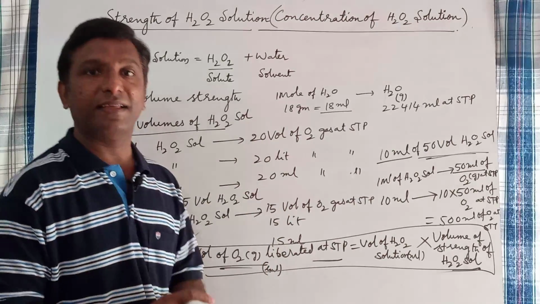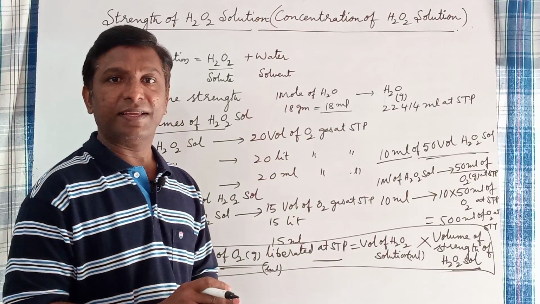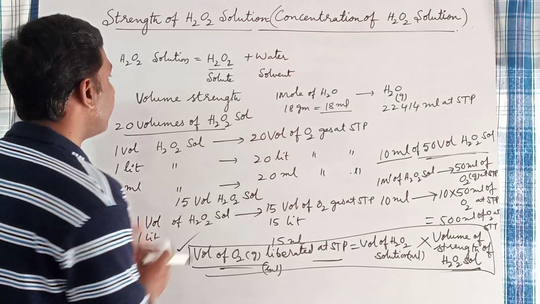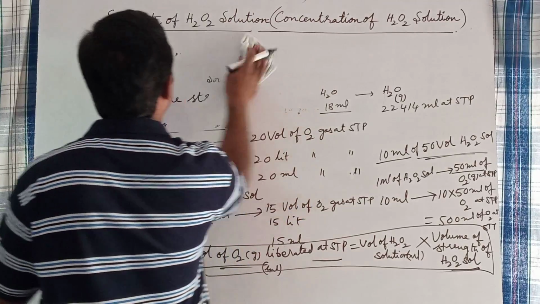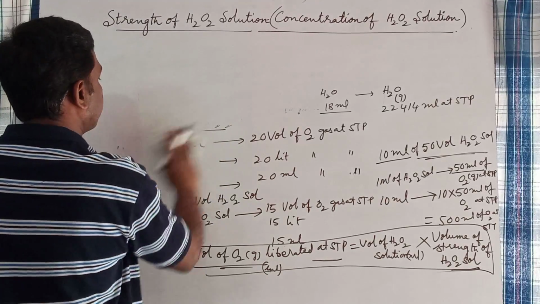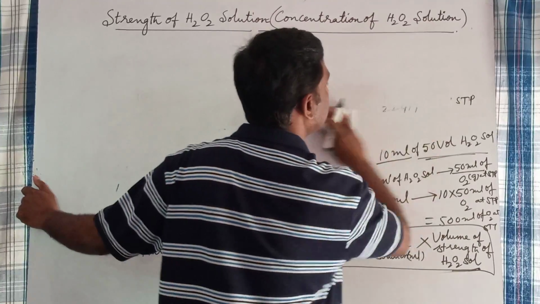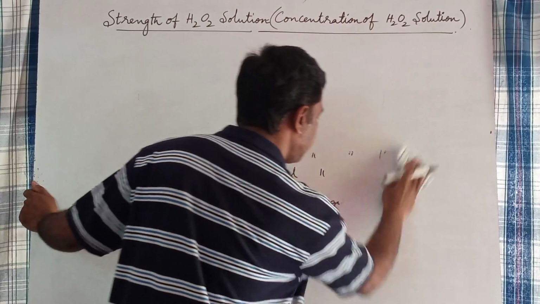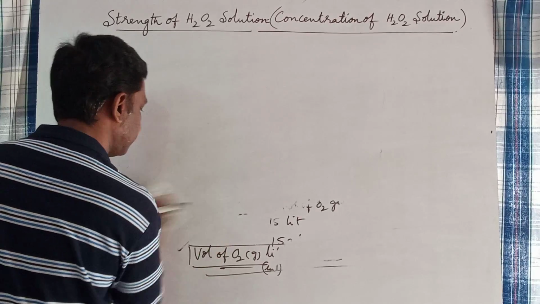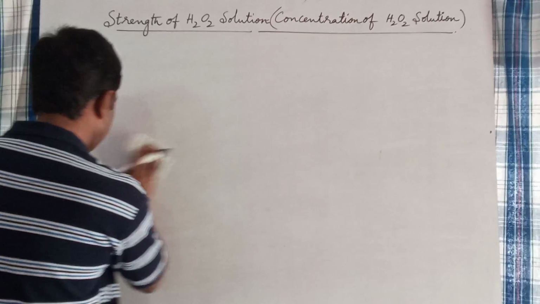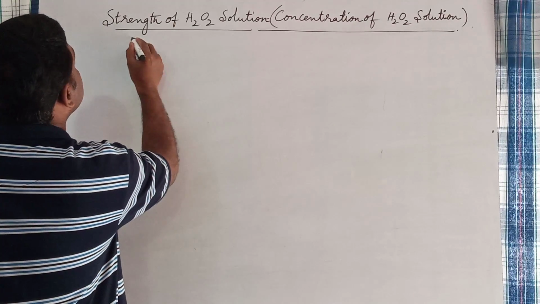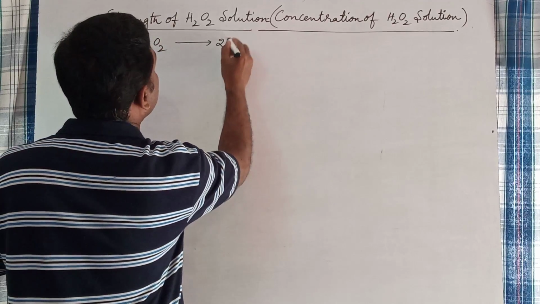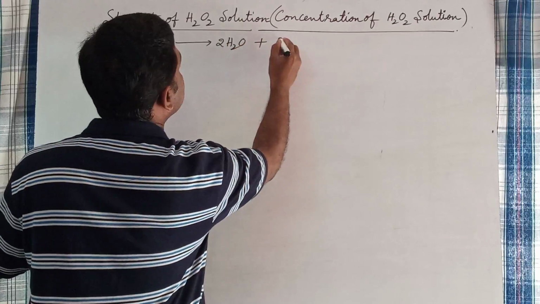Now let us see the stoichiometric equation involving the decomposition of hydrogen peroxide. So what is the stoichiometric equation? See here, as per the stoichiometric equation, 2H2O2 gives rise to 2H2O plus O2 gas.